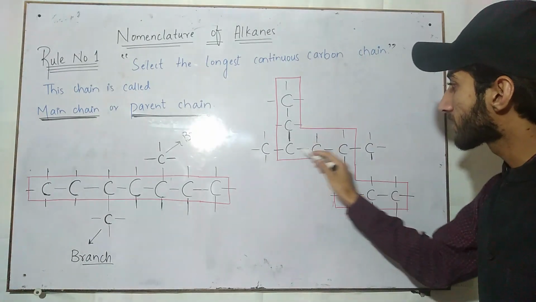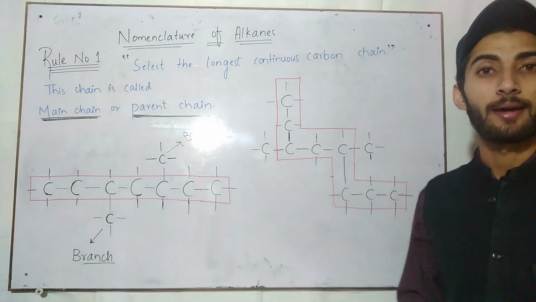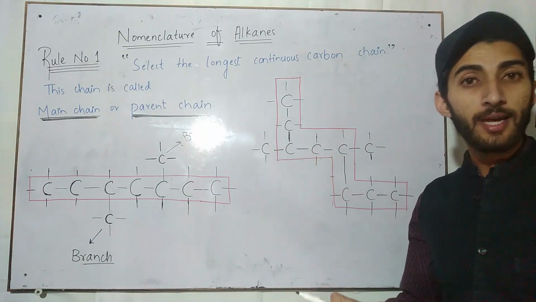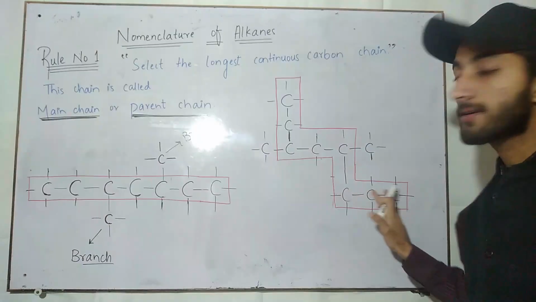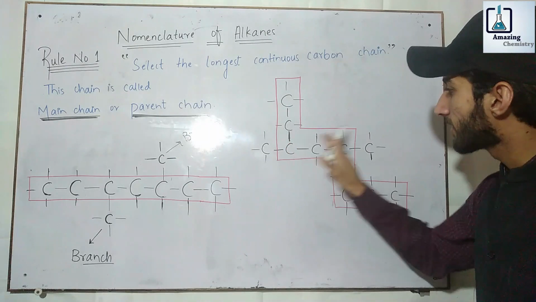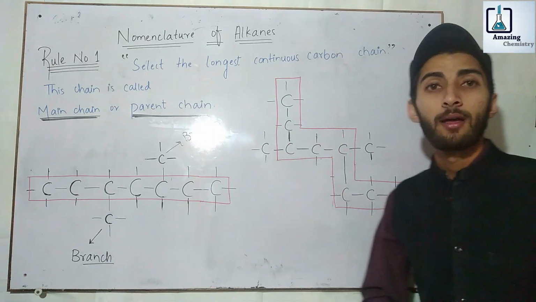For example, this chain contains 8 carbon atoms. You can't see in this structure a chain other than this one that contains more than 8 carbon atoms. So we can select this as a main chain.